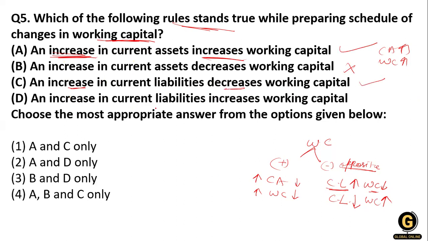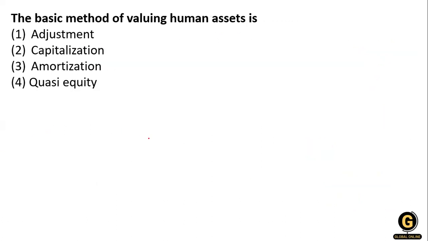Now, increase in current liability, increase in working capital: so it is wrong. So options A and C are right over here. So option number 1 is right. Clear? Next question.